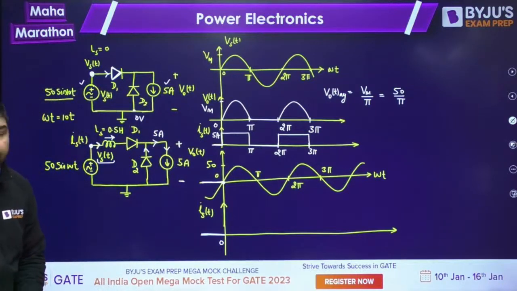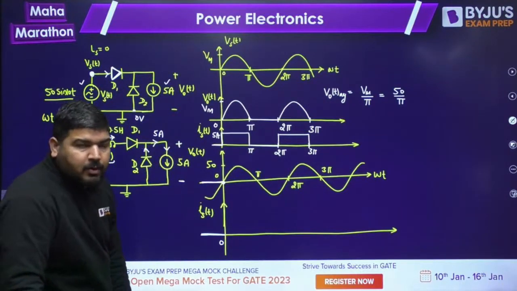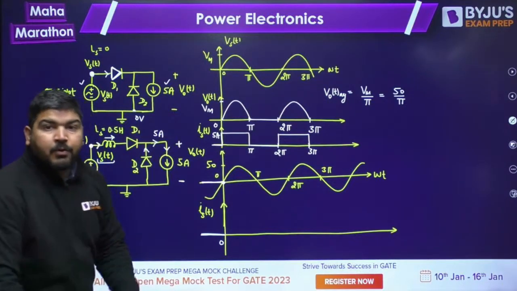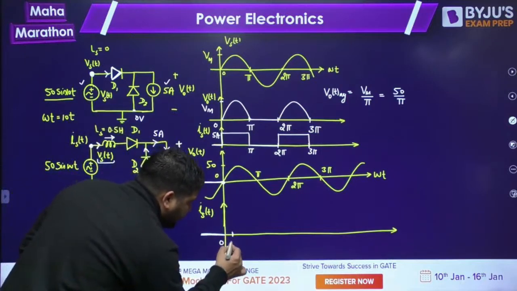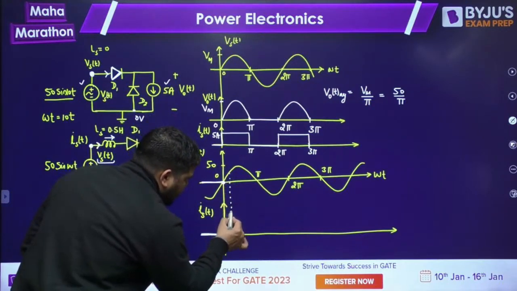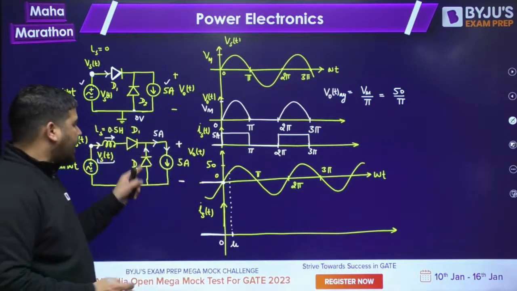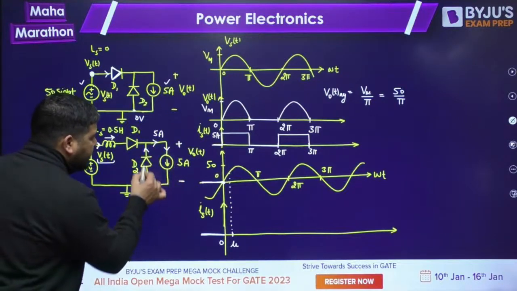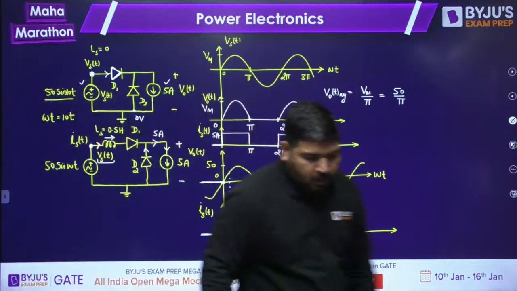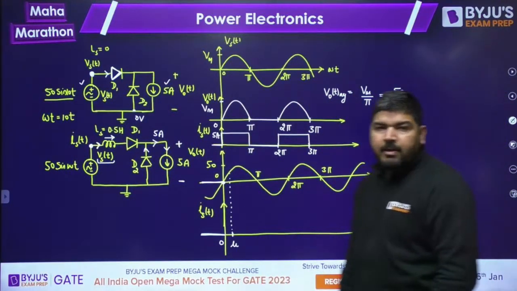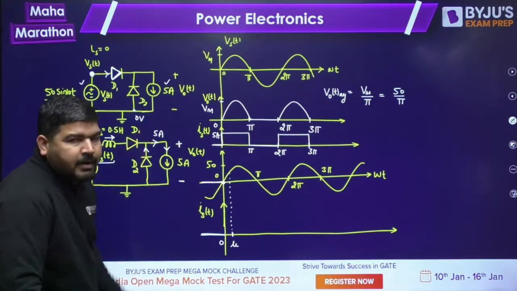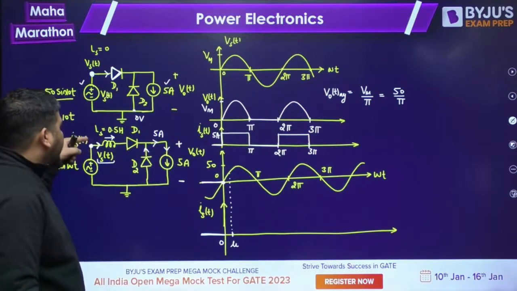The resultant remains constant. Because of the inductor, this current will increase slowly, and this current will decrease slowly. So for some time, for some mu interval, both the diodes will conduct, this diode and this diode. There will be overlapping of both the diodes. This current will increase slowly and this current will decrease slowly. Eventually, it will become 0 and it will become 5 ampere.